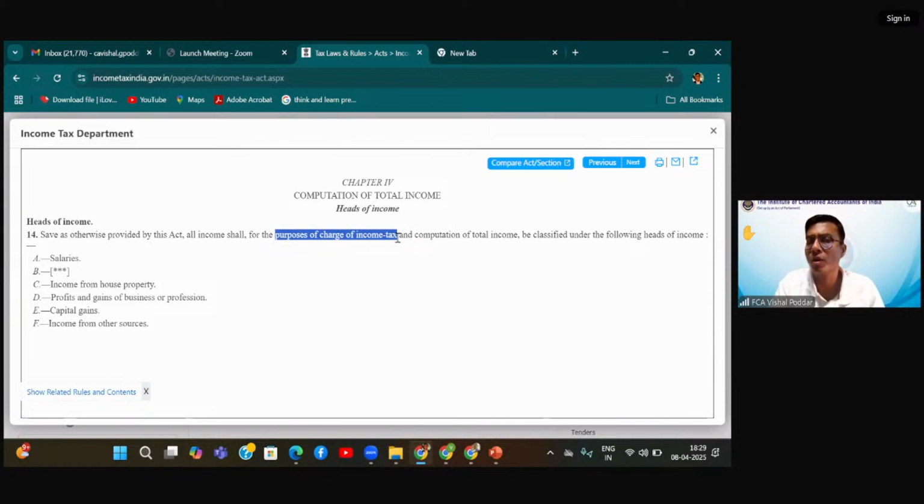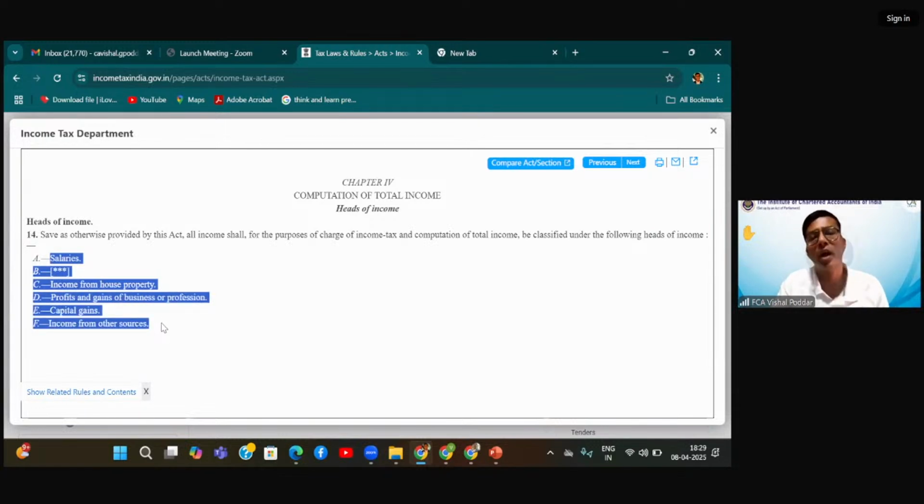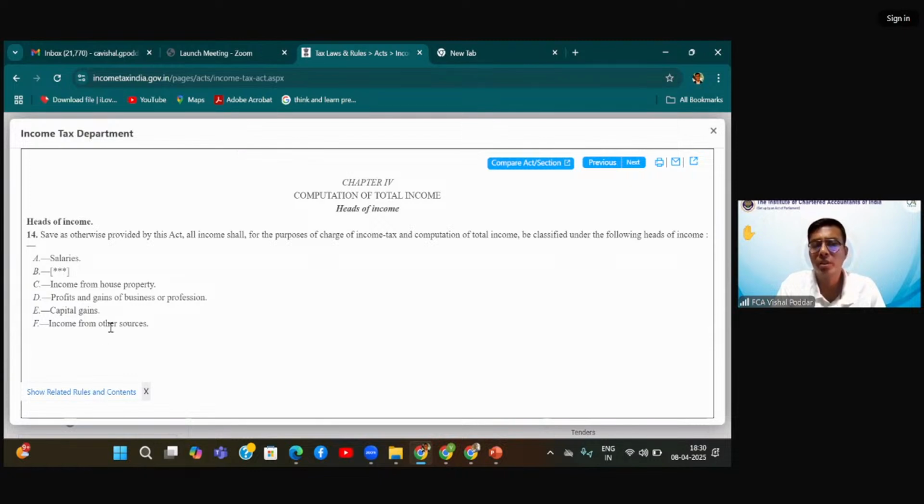Now section 14 says, for the purpose of this charge of income tax, and for the purpose of calculating the income, all the incomes have to be classified under the heads. And now interestingly, see how many heads you have. You have 6 heads, or I will say you had 6 heads. There were 6 heads originally when the law was drafted. Later on, the second head was merged into the last head. So now you have only 5 heads.